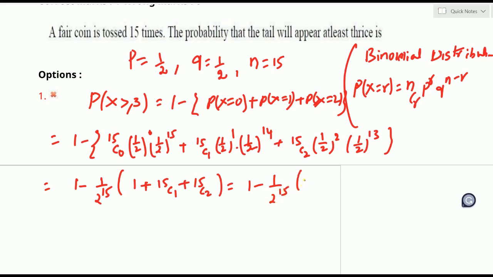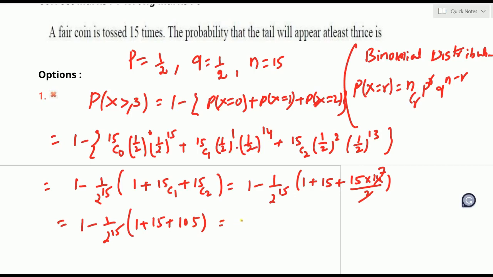So 1 plus 15C1, which is 15, plus 15C2, which is 15 into 14 by 2. We have to know all these expansions. 2 sevens are 14, so this is 1 minus 1 by 2 power 15 into 1 plus 15 plus 15 sevens, which is 105. 105 plus 16 is 121. So it is 1 minus 121 by 2 power 15. This is our required result.